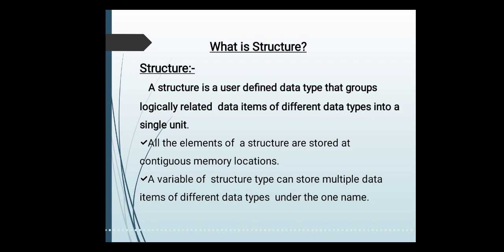Now a variable of structure type can store multiple data items of different data types under one name only. As I said, an array stores only one type of information. It may be integer, it may be character, but structure allows you, with a single name, to access multiple types of data, because a variable of your structure holds multiple data items of different data types under the single name of that structure.